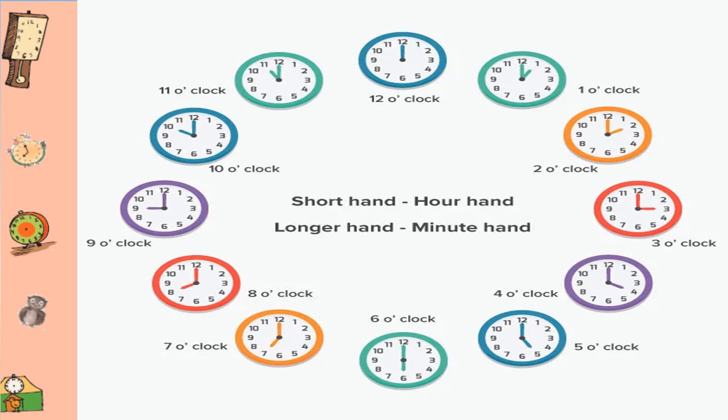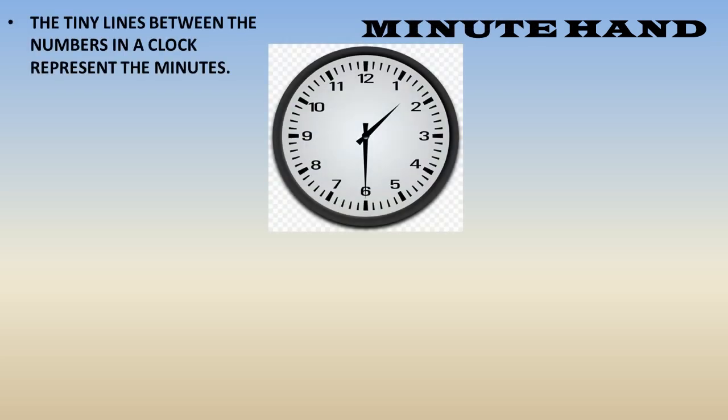But it is important to know how to read the minutes also. So let us begin to understand the minute hand. The tiny lines between the numbers in a clock represent the minutes. Here you can see that in this watch there are some tiny lines. If you count these lines, you will find that they are 60 in number.